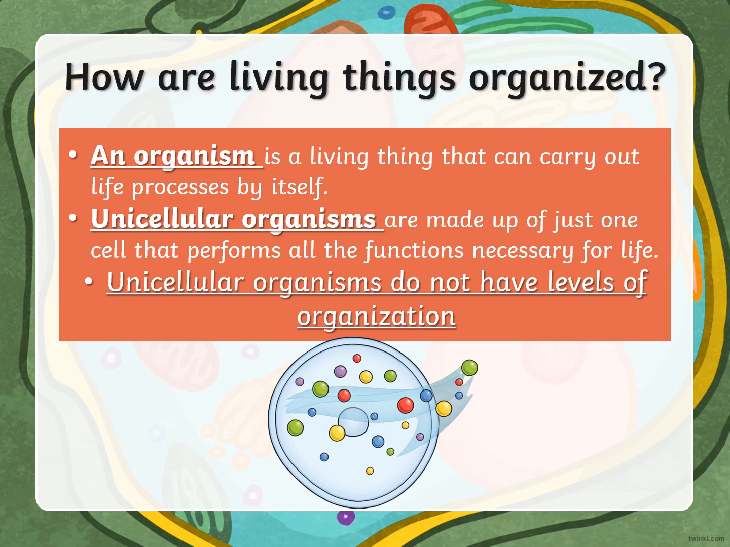So we have the unicellular organisms. The unicellular organisms, as we said in lesson 1, are made up of one cell that performs the functions necessary for life. Unicellular organisms don't have levels of organization. So they can't do that.